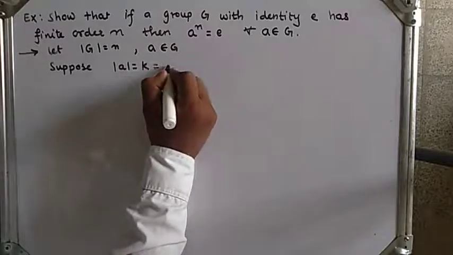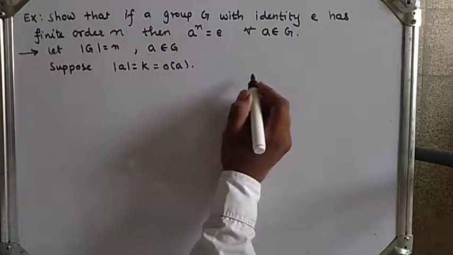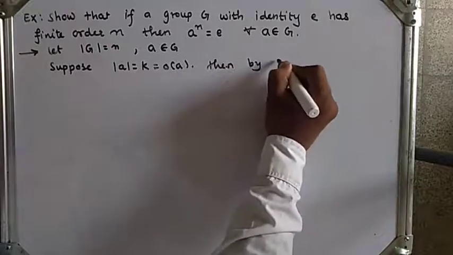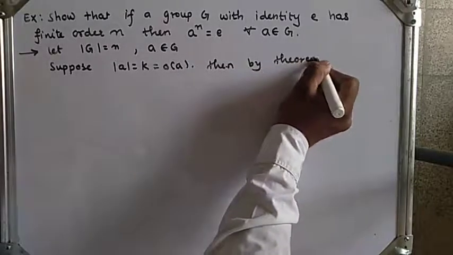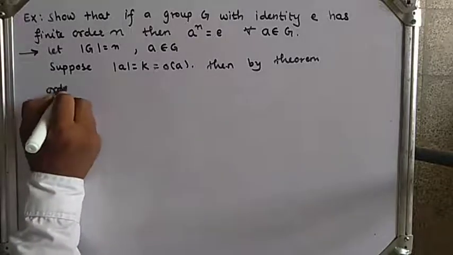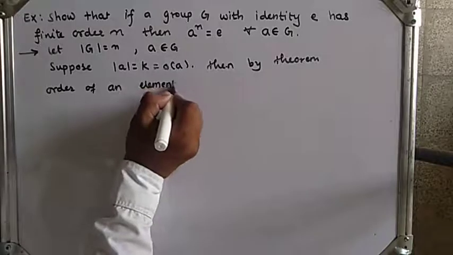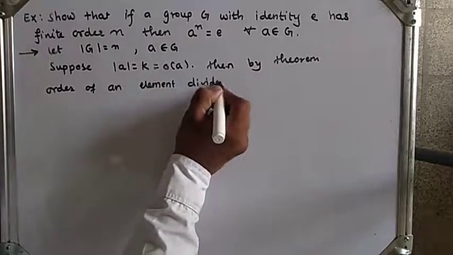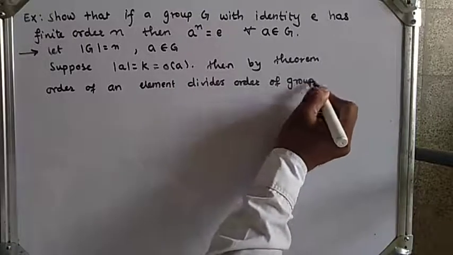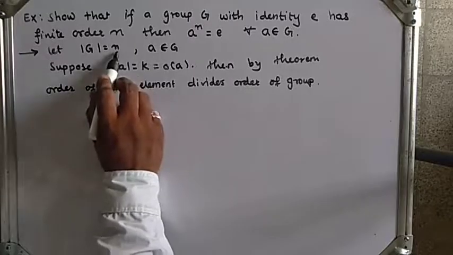Then by theorem, order of an element divides order of group. So here order of an element will be k, and which divides order of group, which is n.